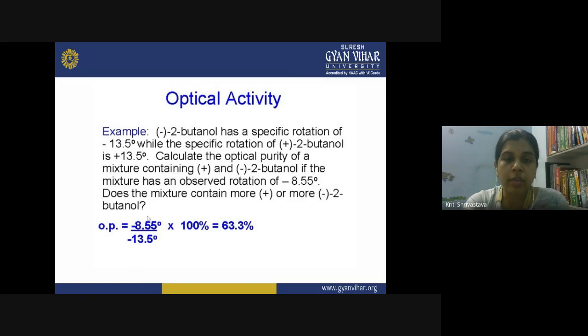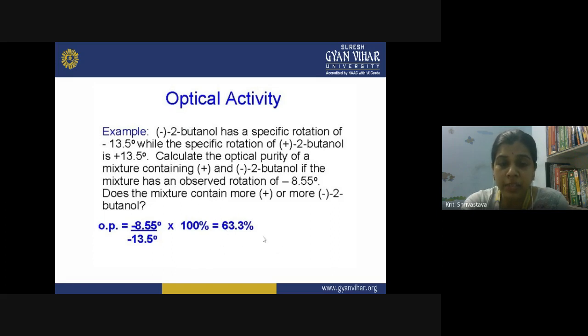The minus form is present in excess, right? That is why you are getting the direction with the minus sign, because the L form has the minus sign of angle, and if in the overall sample you are getting the minus sign, then your L form is present in excess, and 63.3% is the optical purity of this minus L form of the butanol.